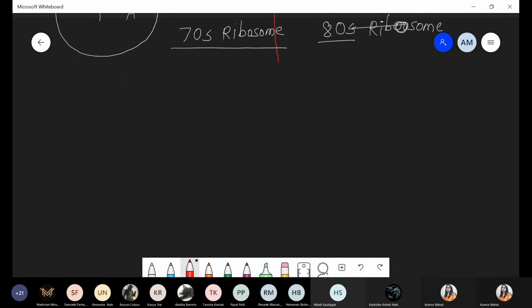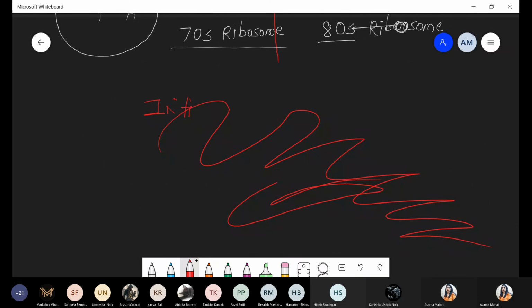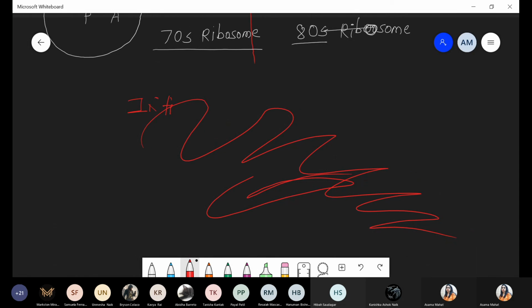Write down initiation steps. Number one, small subunit joined to mRNA.